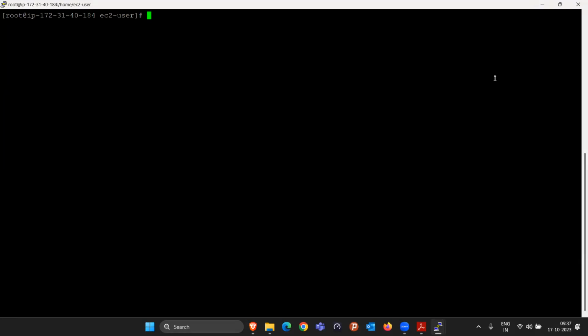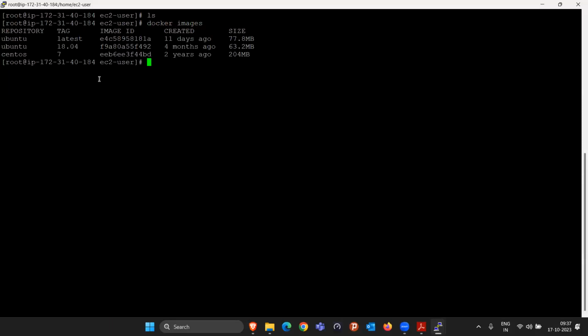We created our own custom image in AWS. We installed the HTTPD, we installed the PHP, we created the website content, and then we created an image after taking the snapshot. Exactly the same thing you can do here also. You can install all the things in a container, and then you can create an image out of this. And that particular image you can upload to your Docker Hub account also.